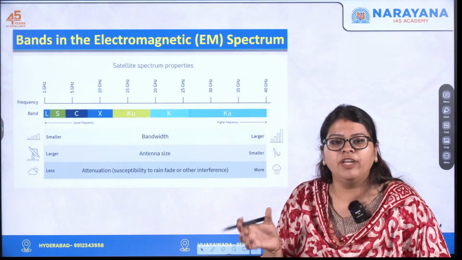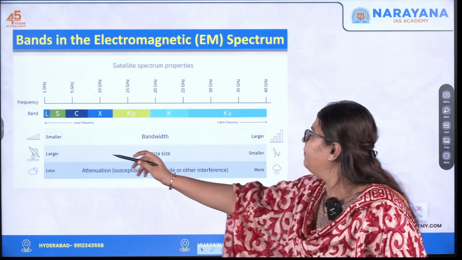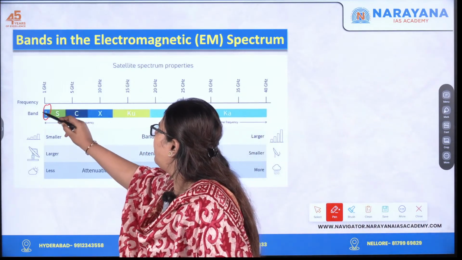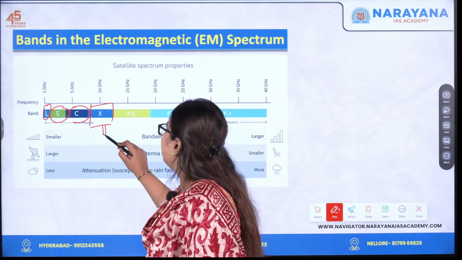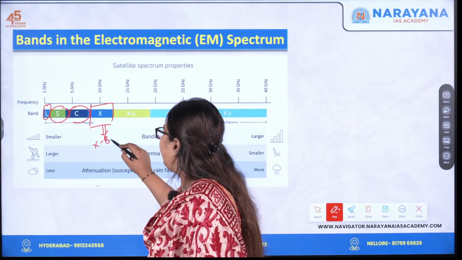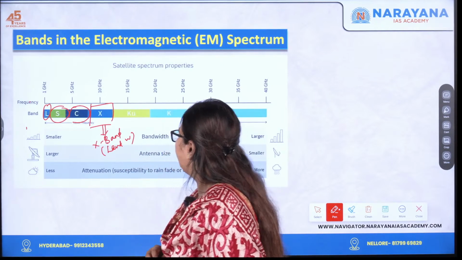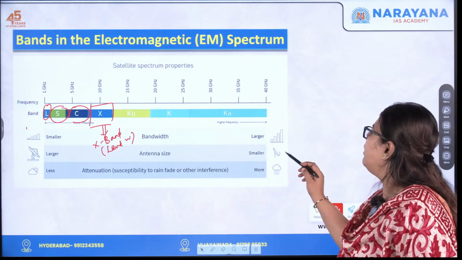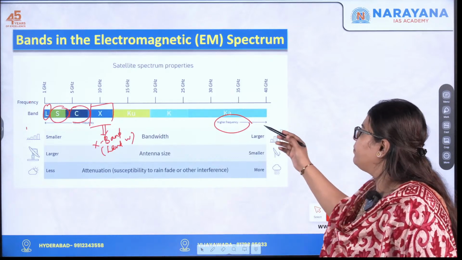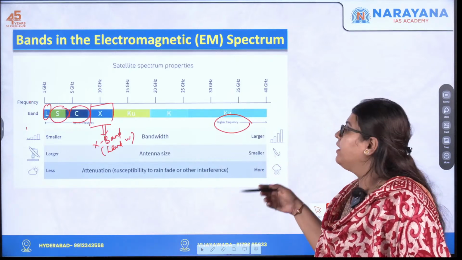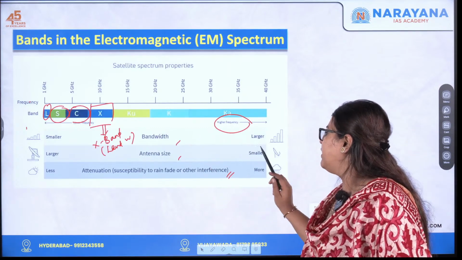And I also told you that within the frequency range there are different bands. Like you have the L band here, which is within 1 gigahertz. Then you have the S band, the C band, and this is the X band, and it is on this X band that the radar is going to be installed in the landslide-prone Wayanad district. As it moves over here, this is towards a higher frequency, that is towards a lower frequency, and there are different characteristics with respect to bandwidth, antenna size, etc. It is seen over here.